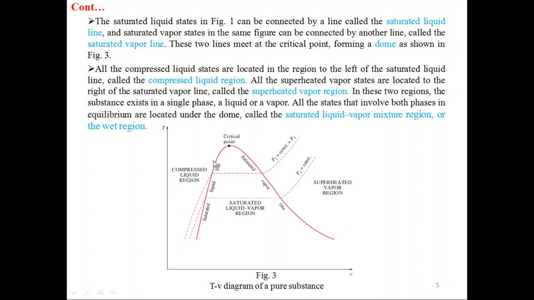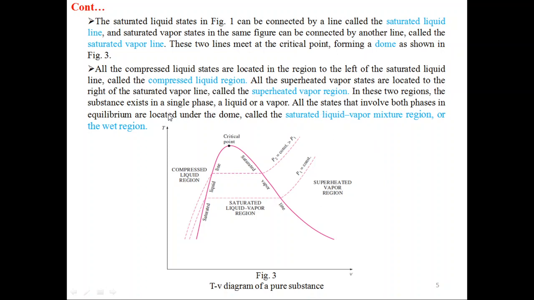So left side of this dome we are having compressed liquid region or subcooled region. Right side of this dome we are having superheated vapor region. In these two regions the substance exists in single phase. In compressed liquid region substance is in liquid form, and in superheated vapor region substance is in superheated vapor form.